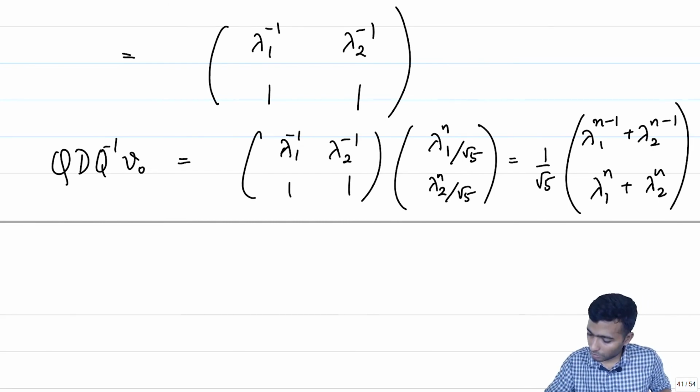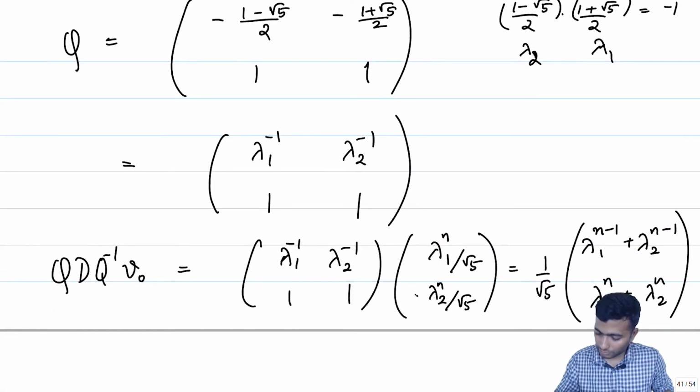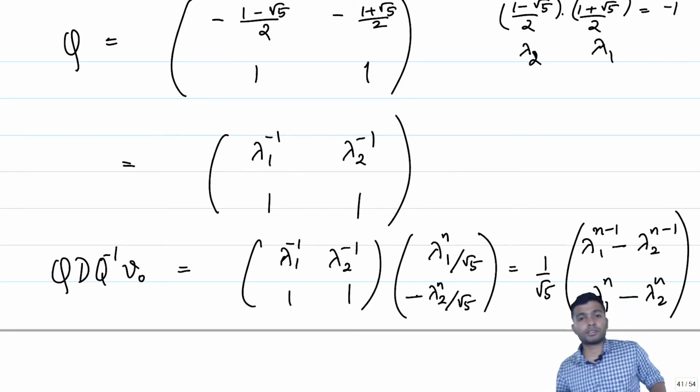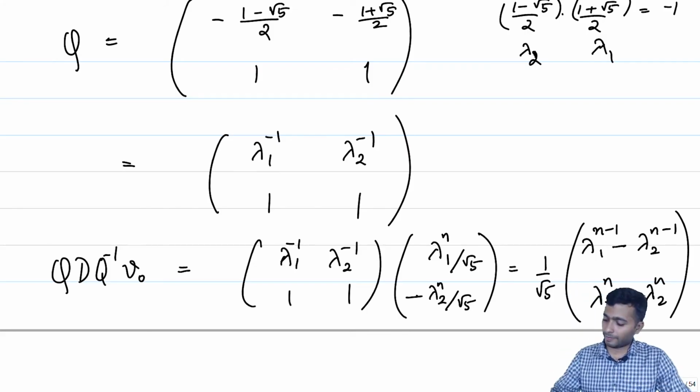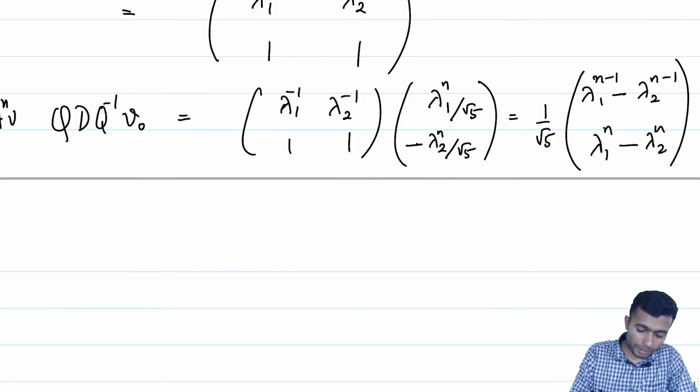There is something wrong, so let me just check something. There is a minus which I have very conveniently forgotten. So, there will be a minus here and this is going to be minus. So, yes, this is going to be A to the power n applied to V naught.